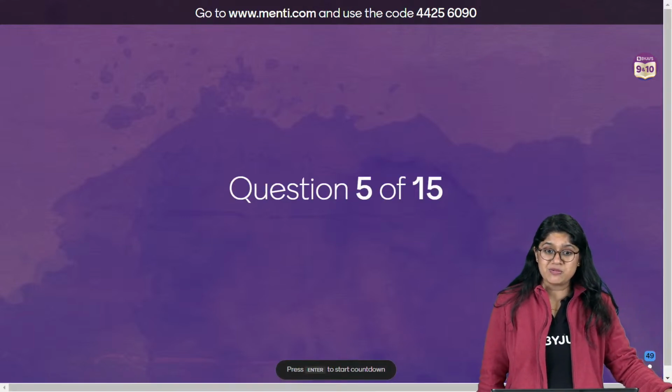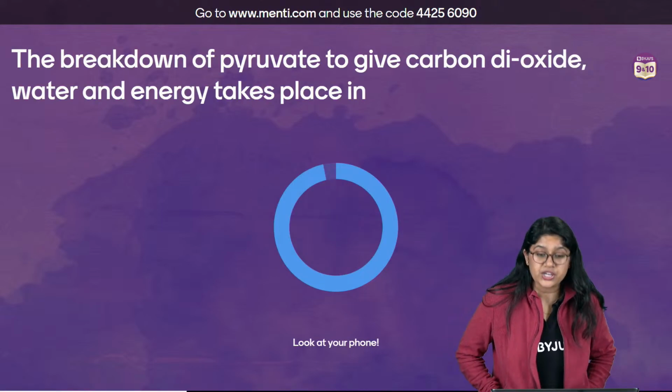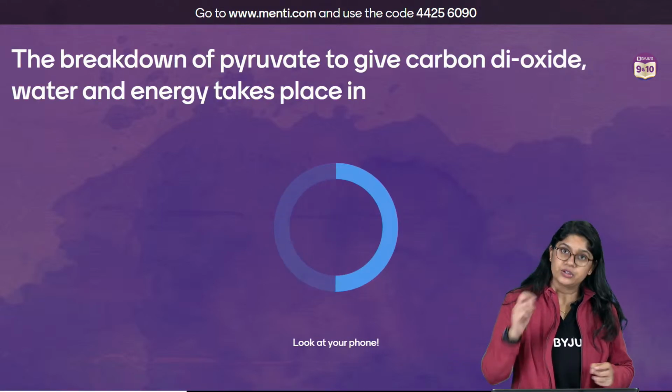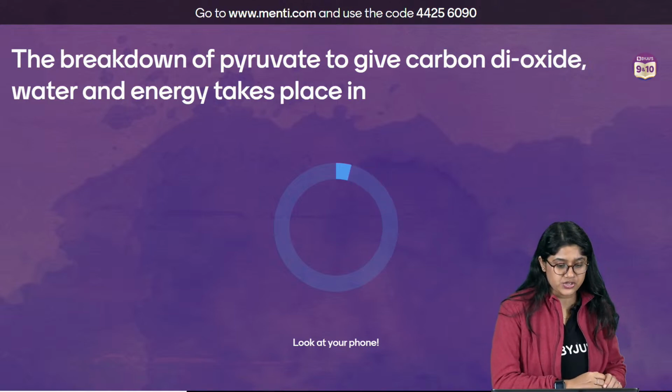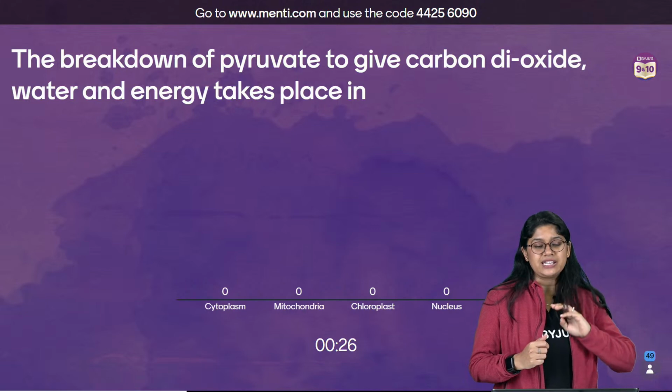Okay. Question number 5, everyone, on your screen. Yes, Abhishek, you should practice the question paper. Write it. That will be helping in the examination. The breakdown of pyruvate to give carbon dioxide, water and energy take place in.